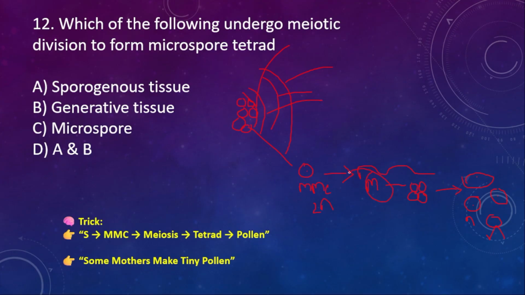I think this concept is clear for you. So what is the trick you must remember? Some mothers make tiny pollen. Some refers to the sporogenous tissue. Mothers refers to MMC. Make refers here to meiosis, and then tiny is for tetrad, and then pollen grain. Got it? Yes, that's good.